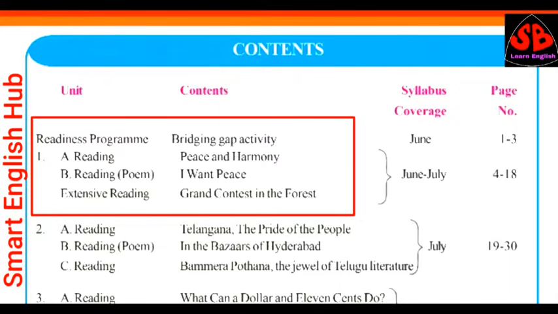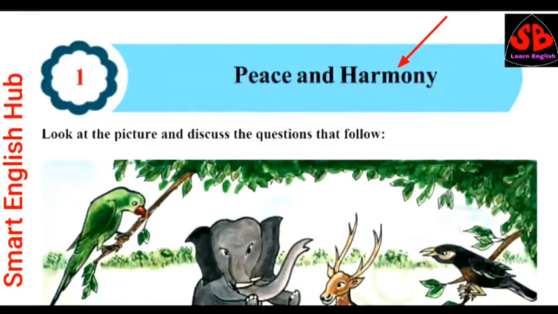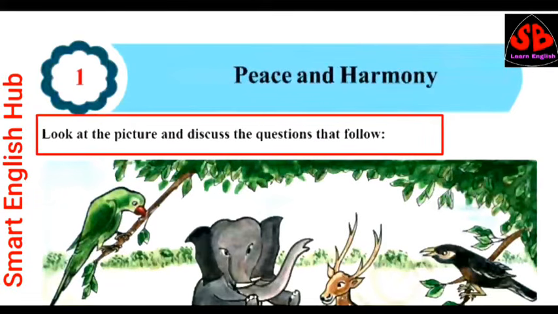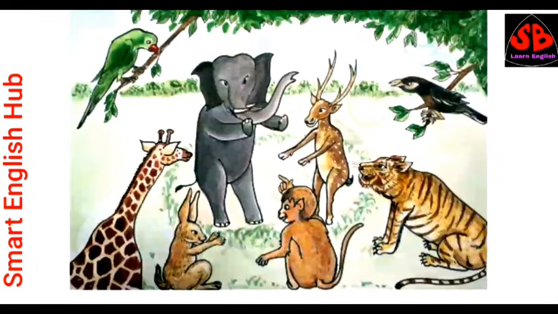Now let's move on to the lesson. Here we can see the title Peace and Harmony. Look at the picture and discuss the questions that follow. Friends, this is the picture. Look at the picture carefully and there are two questions. Now let's move on to the questions.